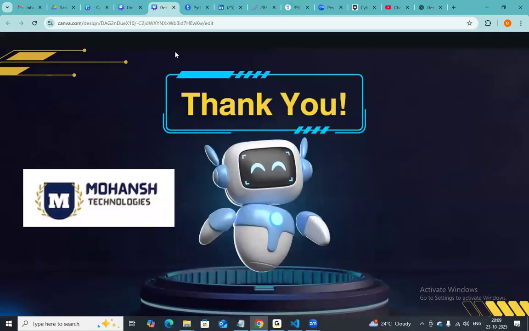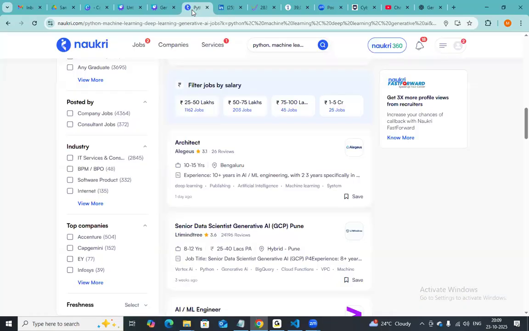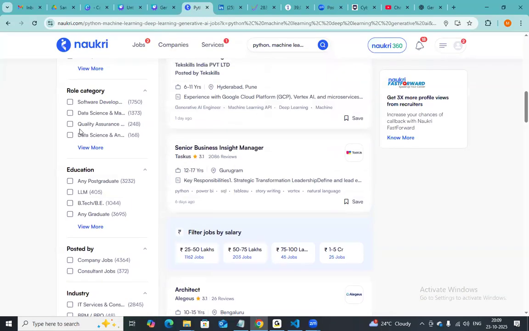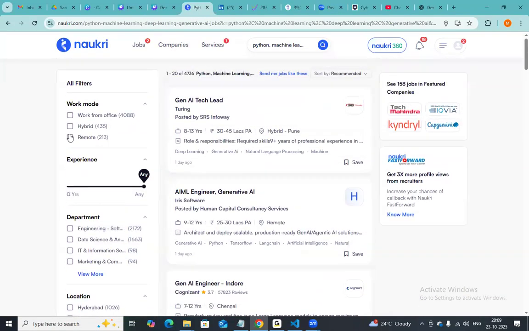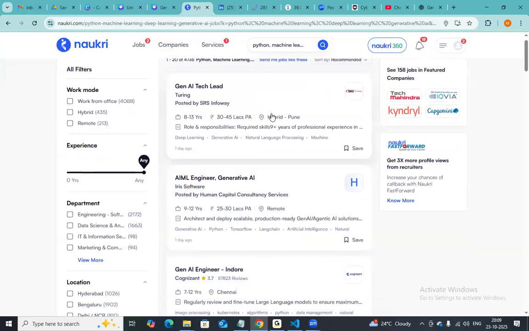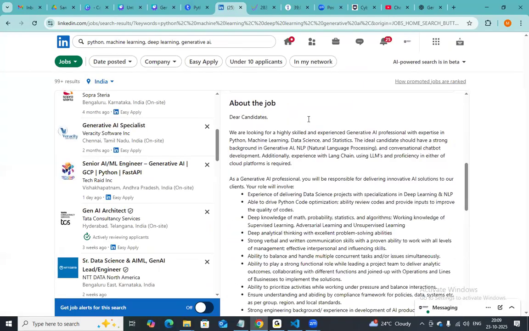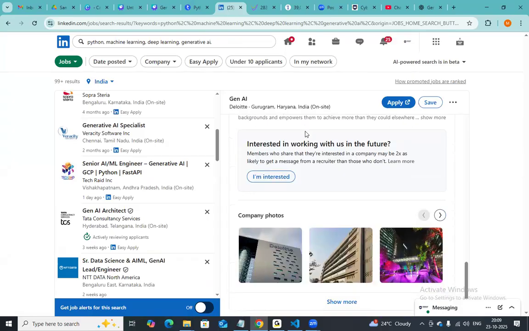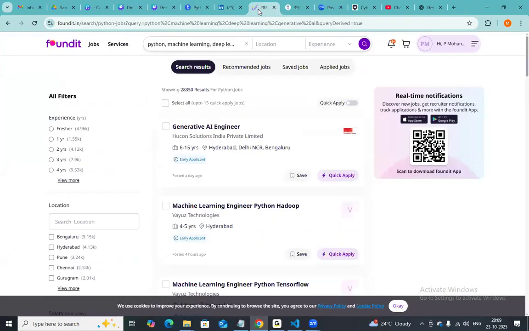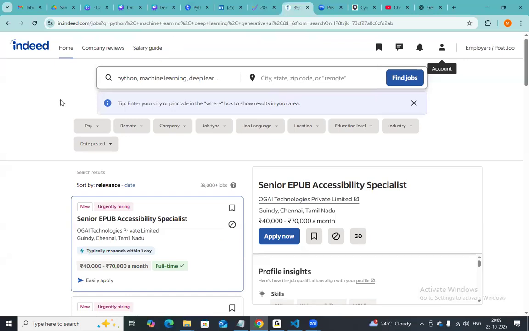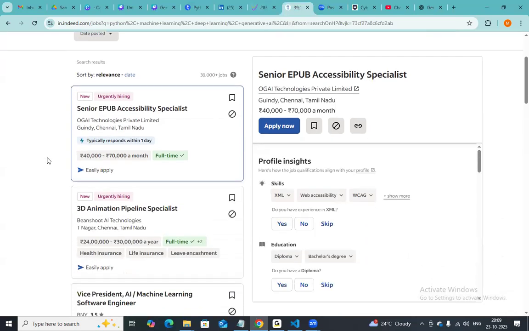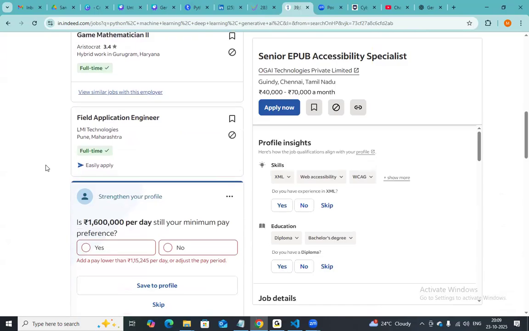I want to show the job openings for generative AI, how the generative AI jobs are going to be available. See Naukri, huge number of job openings. Just scroll down, open LinkedIn, huge number of job openings. Open Foundit, huge number of job openings. Open this link, Indeed, huge number of job openings, 40,000 plus jobs are there.